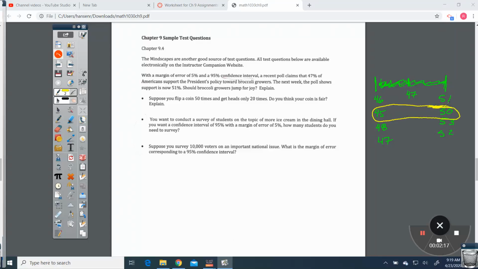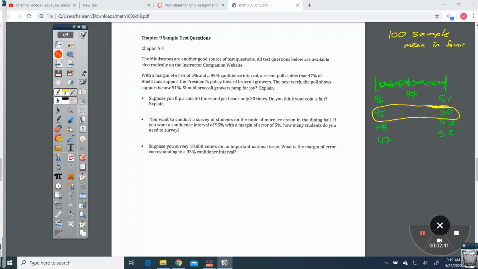Hold on. Let's say I take a sample, this will make more sense. I have a sample of 100 items. Okay, I take this sample, and I find the mean that are in favor of broccoli growers.